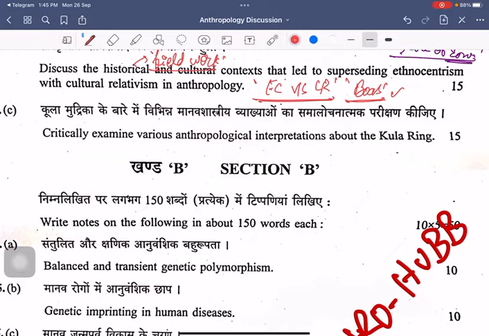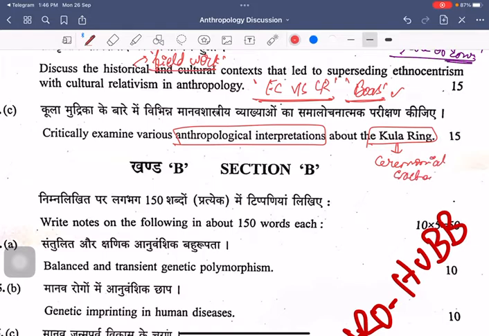anthropological interpretations about the Kula. Now, when you talk about the anthropological interpretations of Kula, we need to talk about the fact that this is nothing but a form of ceremonial exchange, because your Kula exchange and your Urigubu systems are part of your ceremonial exchange. There might be the exchange of your Mwali and Soulava, clockwise and anti-clockwise, which we discuss. So that aspect you can talk about in the Kula.